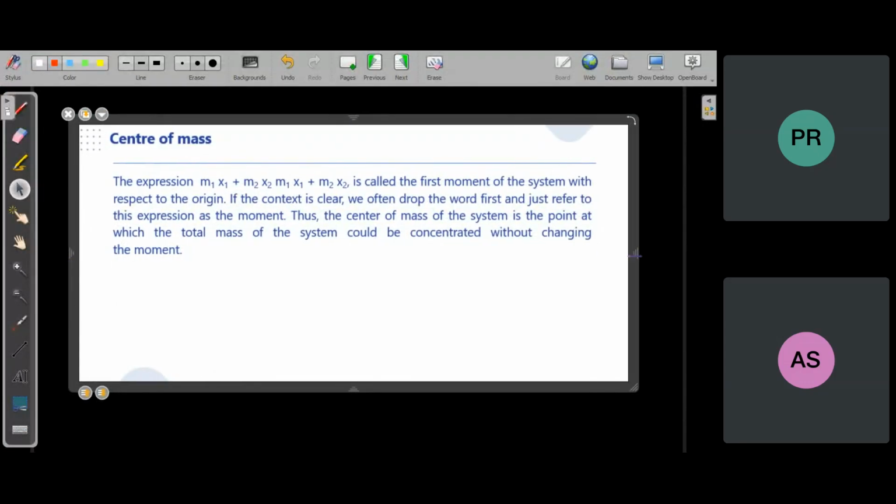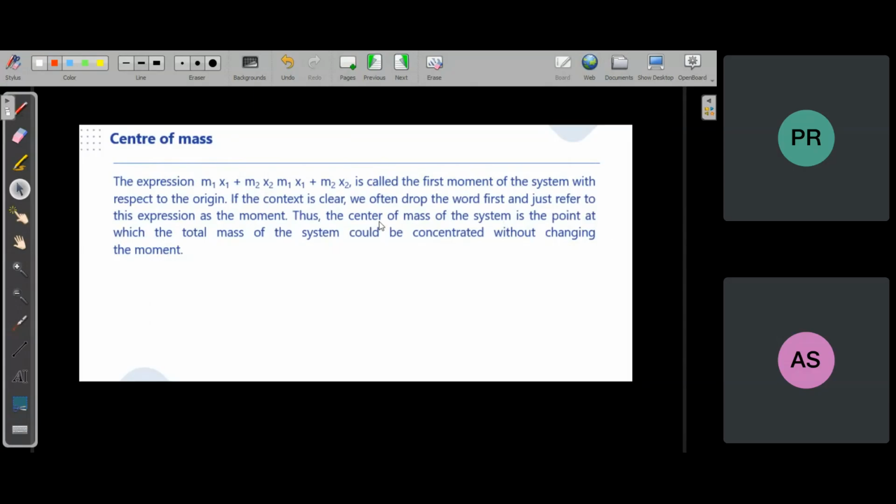Okay. Now here you have to understand that center of mass is also defined mathematically in a very simple way. Suppose this is a line which we call the x-axis, and on the x-axis different particles are located.